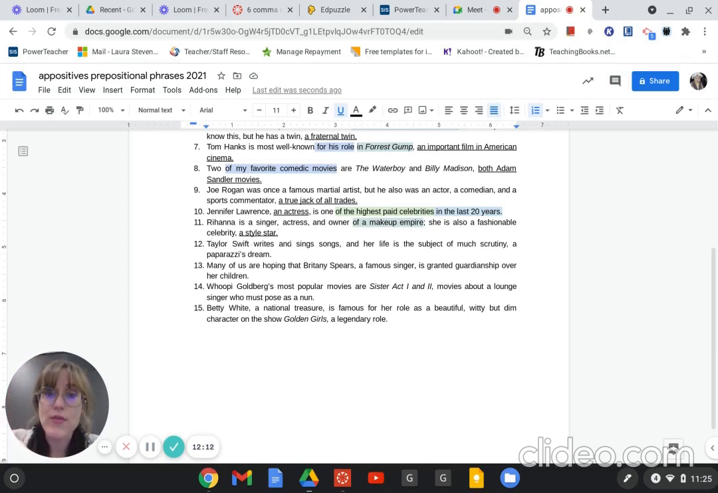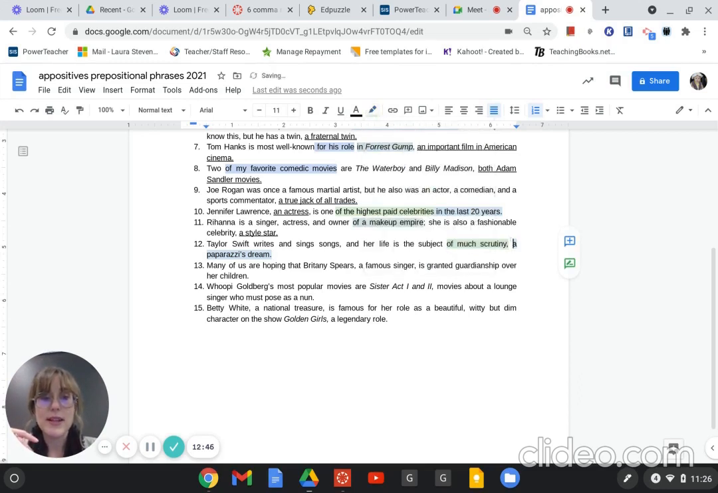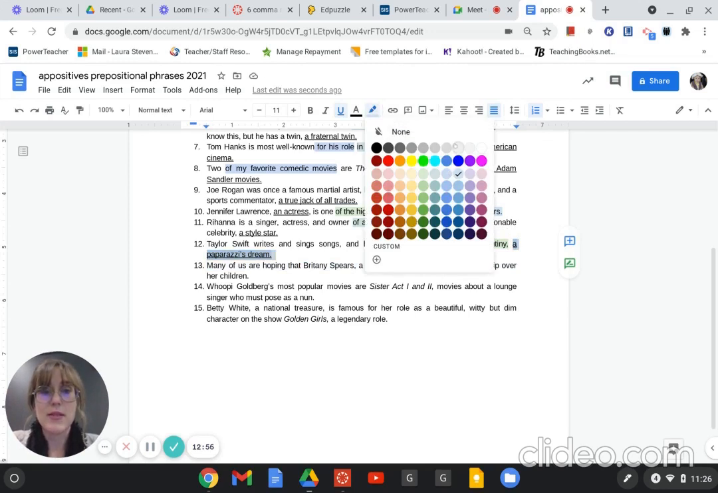Here we go. Taylor Swift writes and sings songs, and her life is the subject of much scrutiny. A paparazzi's dream. Okay, so this has to be our positive because it's describing, she's the subject, it's a paparazzi's dream, it's describing, so I'm just going to make that a positive. And then here, of much scrutiny, do you guys see that one? There's your prepositional phrase. Oh, I already have people joining my Google Meet. Oops. Look what I did, guys. I'm supposed to underline this. I wish my stylist would work for this. We're supposed to underline it.